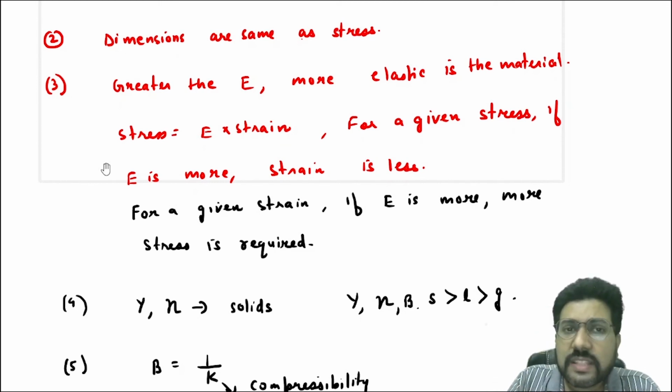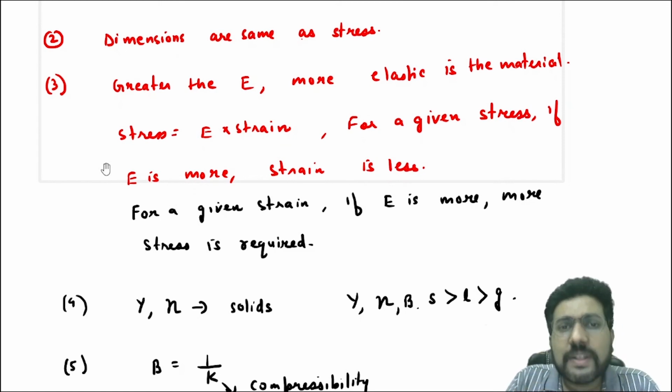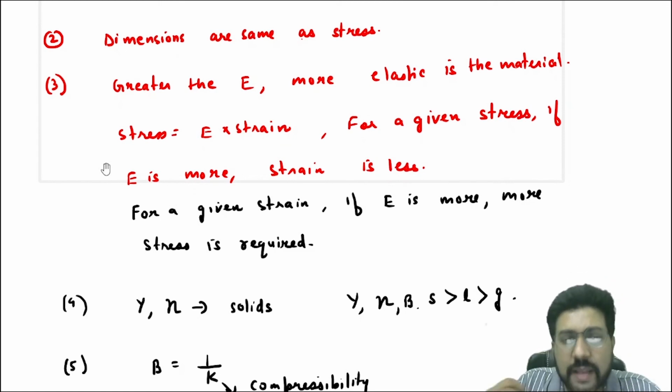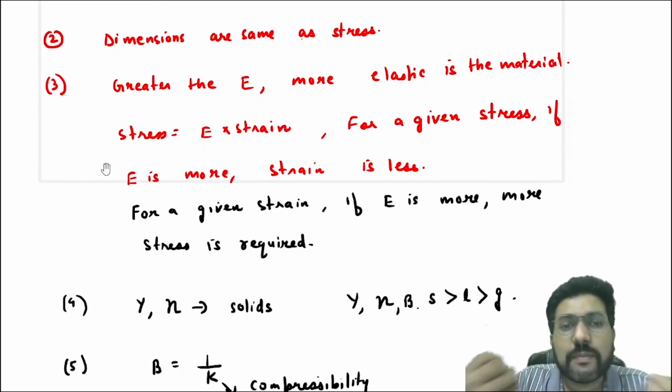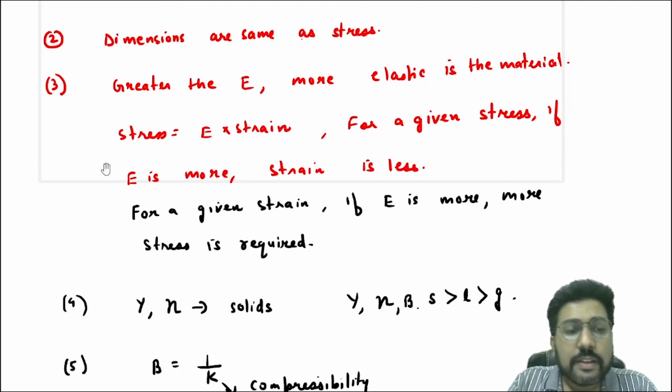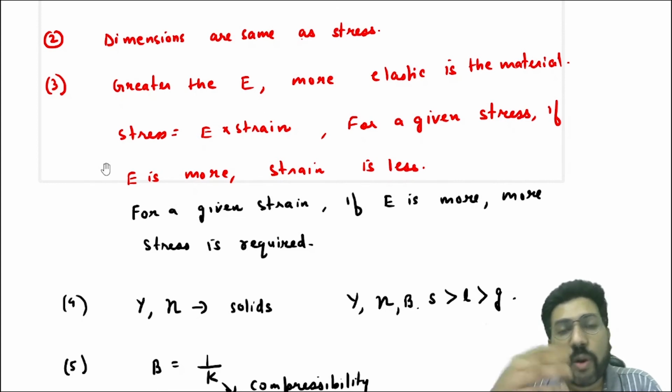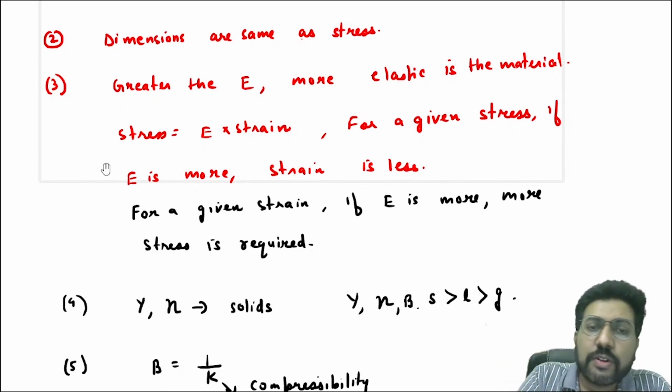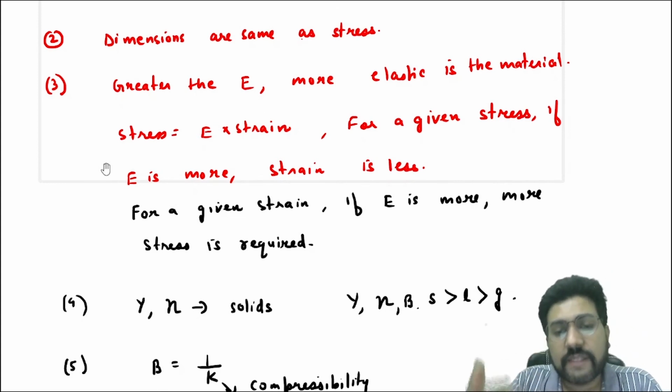And Young's modulus is defined for one dimensional stress, but liquids and gases cannot stretch in only one dimension. They will stretch in a three dimensional way. So you can only define bulk modulus for liquids and gases. If you were defining Young's modulus for liquids and gases also, then you would say that Young's modulus of solid is greater than liquid and greater than gas. This is true for all types of modulus. Bulk modulus is also greater for solid than for liquid than for gas.